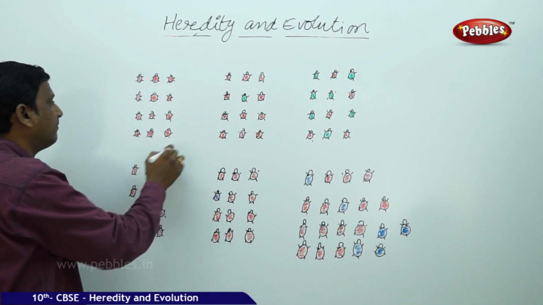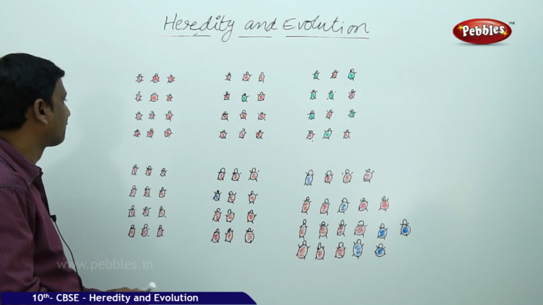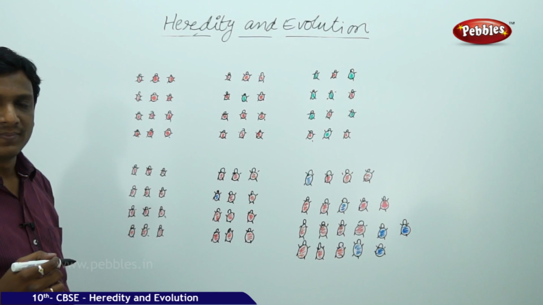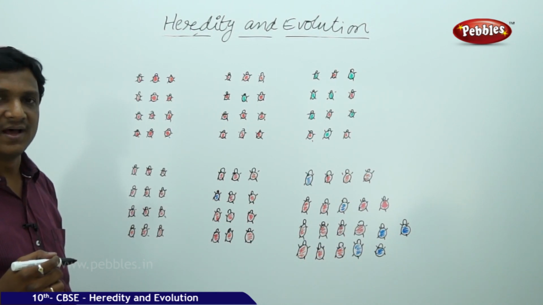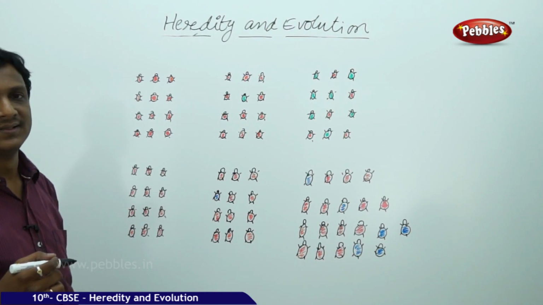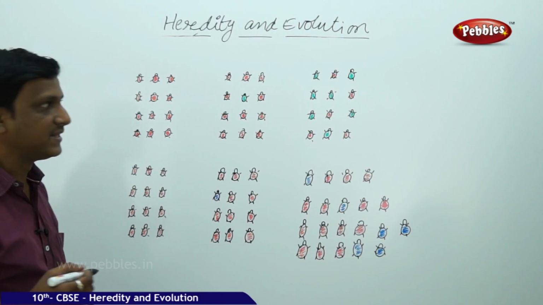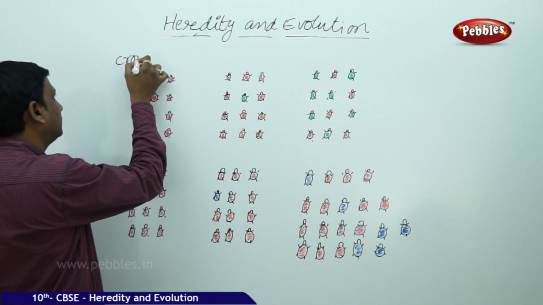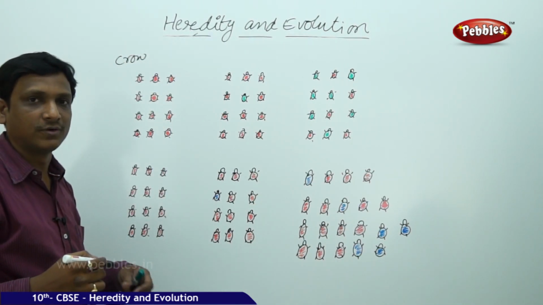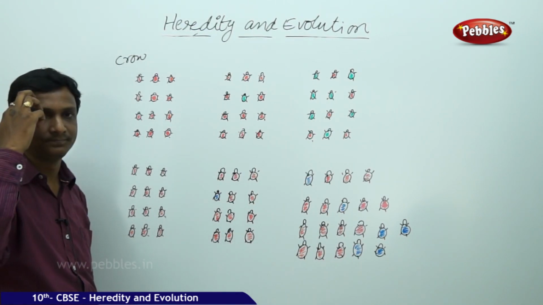Here there is a set of beetles. In a jungle, in a forest, there are some red color beetles. They are in the forest, feeding on the leaves of the bushes. As they are red in color and the bushes are green, which is quite a contrast, they are easily identified by the crows which eat the beetles. Crows can easily identify the red color beetles because they are a contrasting color to the leaves. So the crows pick and eat the red color beetles.